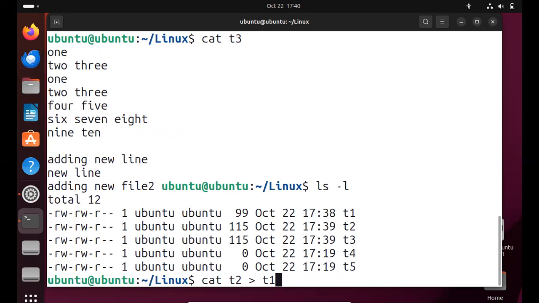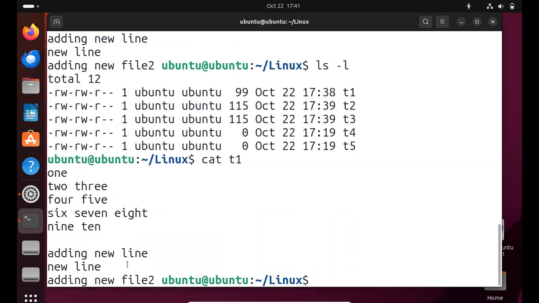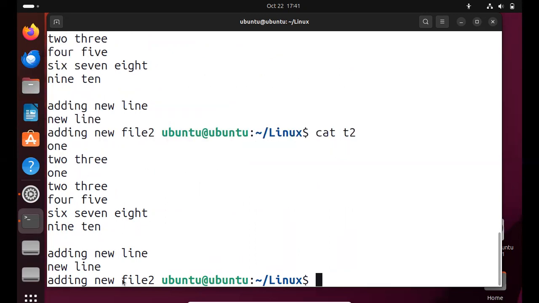So I am in the T1 file. This is the content, and the new line has been added. Now what I am doing is cat T1 greater than T2, just giving the greater than symbol.